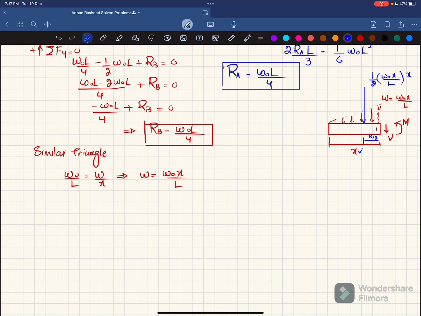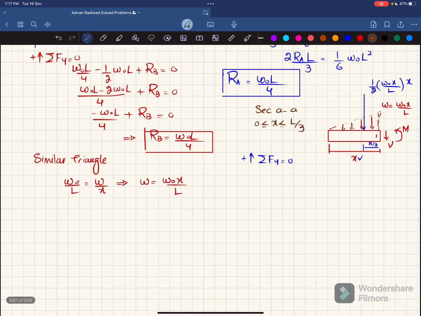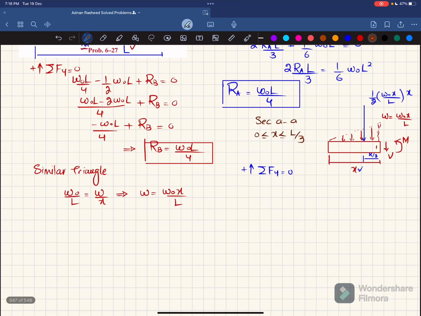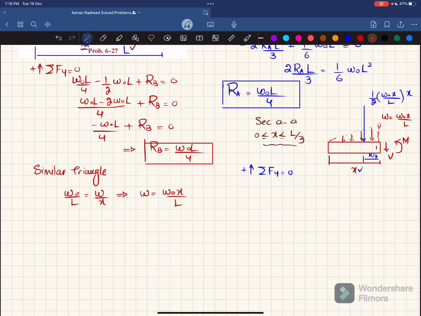Now we'll find this V and moment by using equation of equilibrium. So first equation of equilibrium is that sum of all force along y direction must be equal to 0 and upward force is taken as positive. And remember that section AA is for x greater or equal to 0 and less or equal to L/3. So x starts from here at 0, and here you can see x is L/3. So this equation will be valid for this region. Clear? Now V is downward, so minus V, minus this load is downward, so minus 1/2 W0 x square over L is equal to 0. So from here you will get V is equal to minus W0 x square over 2L. Let this be your equation number 1.